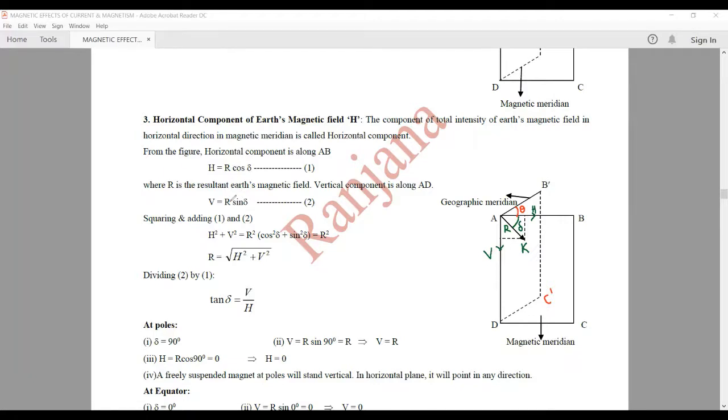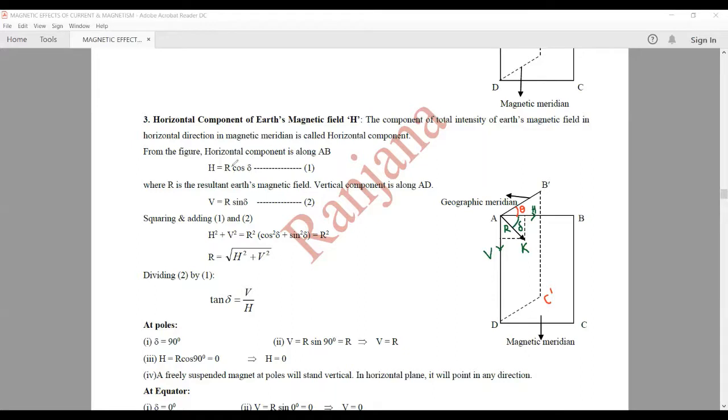Now squaring and adding these two equations, we get H square plus V square on the left hand side, whereas on the right hand side, R square cos square delta plus R square sin square delta. And we know that cos square delta plus sin square delta is 1. So H square plus V square is equal to R square, or the resultant Earth's magnetic field at any place is equal to under root H square plus V square.